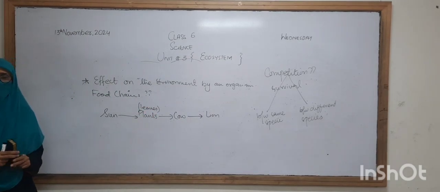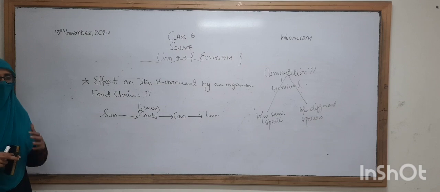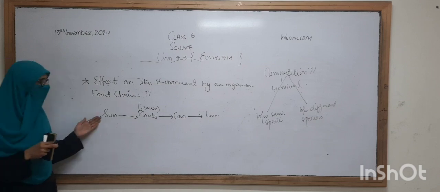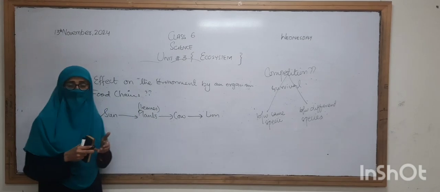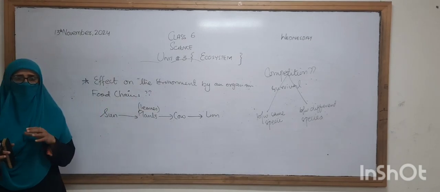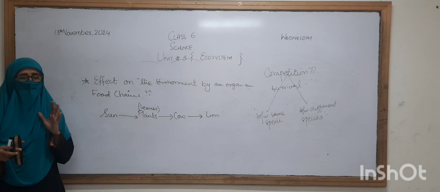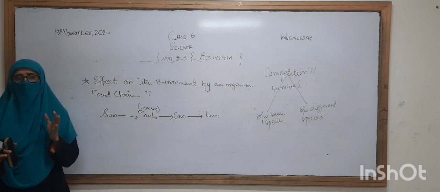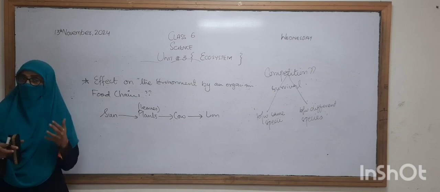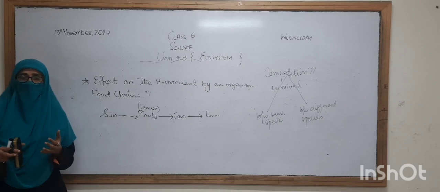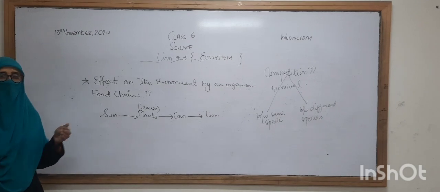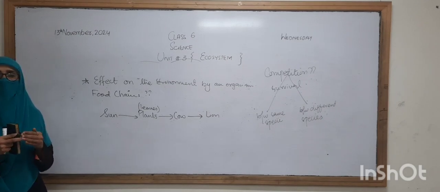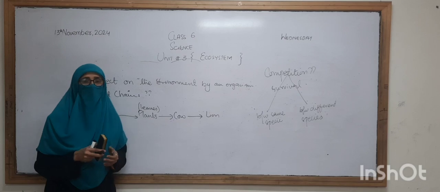So the food chain is the transfer of energy from the sun to the plants and then to the animals. Maybe a question arises in your mind: is only one food chain existing on the earth? But no, there are different types of food chains, and when different food chains are interconnected with each other, that is called a food web.